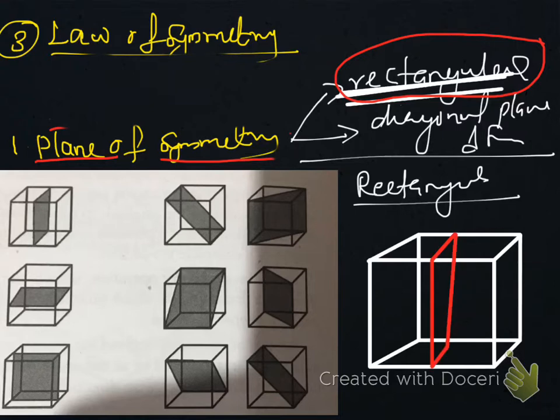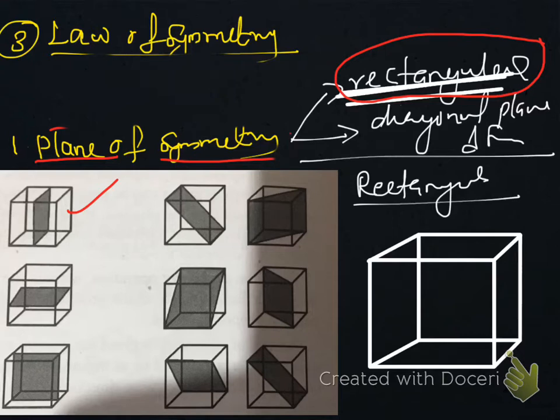This is a rectangular plane, which cuts this cube into two equal halves. One is here and the second one is here. That is this one, which cuts the front face and back face. That rectangular plane cuts the front face and back face along with top and bottom.